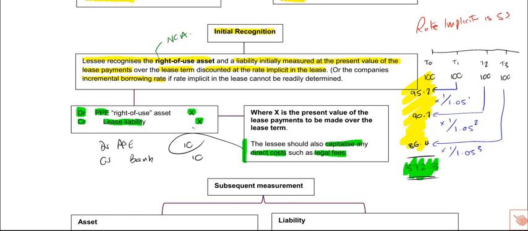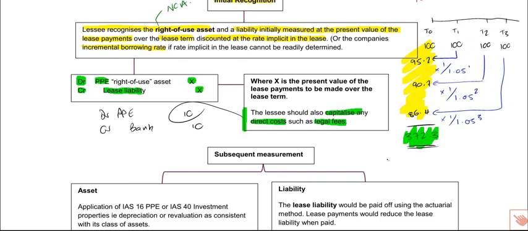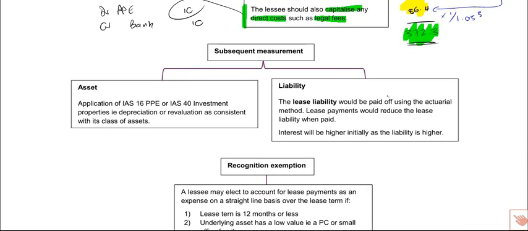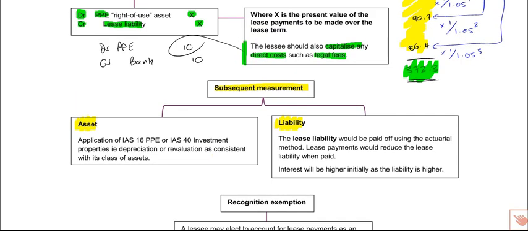Okay, so there's our first part. Once we've recognised that asset, we then have our subsequent measurement. Now, with subsequent measurement, we've got 2 things to worry about: the subsequent measurement of the asset and the subsequent measurement of the liability. The subsequent measurement of the asset, so our asset would be currently recognised at 382.3, being the £10 plus the 372.3. So we've got 382.3, and that needs to be, well, if you've capitalised it as an asset under IAS 16, we should go about depreciating that over its useful life, reducing balance, straight line, your choice, as what IAS 16 gives you.